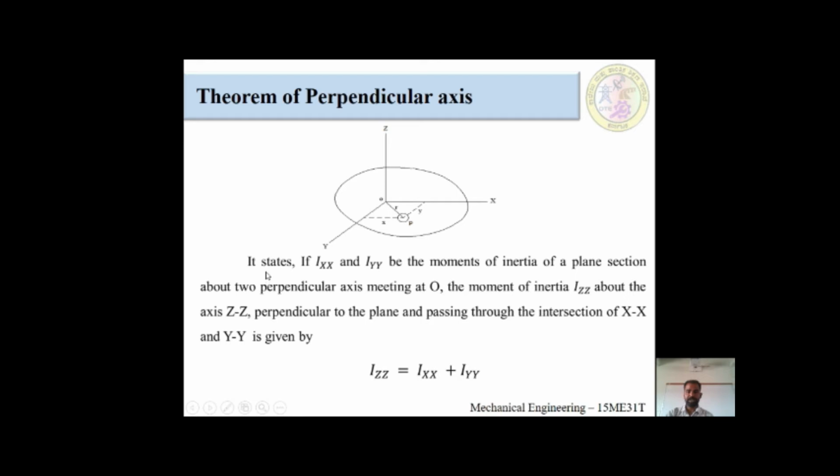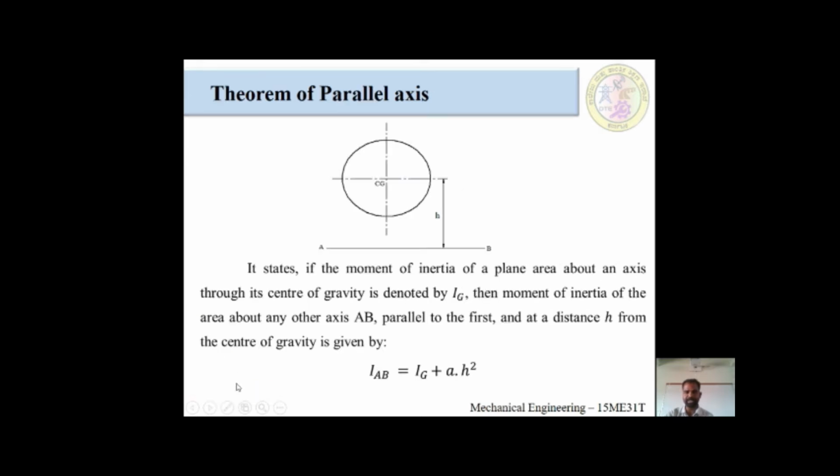It states that if Ixx and Iyy, what are those Ixx and Iyy? Ixx is the moment of inertia about the x direction, Iyy means the moment of inertia about the y axis, of a plane section. This point is very important: plane sections. I will explain everything. First, you have to know the statement.